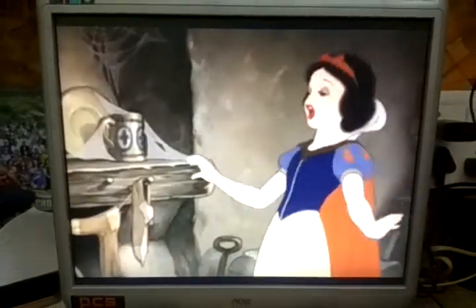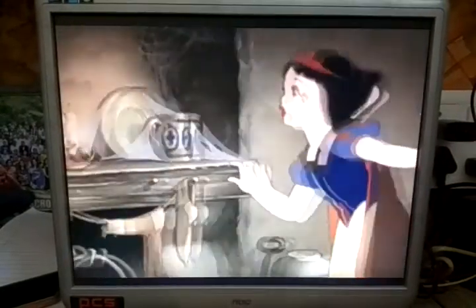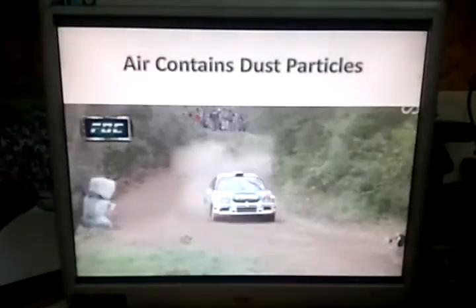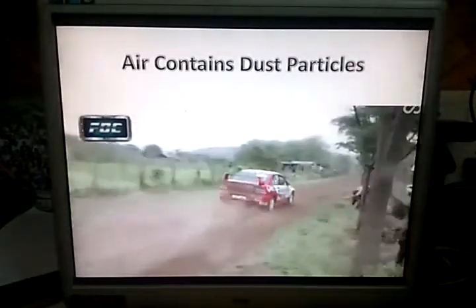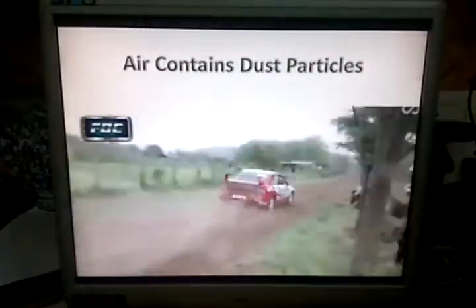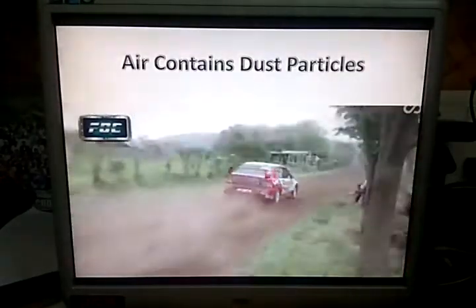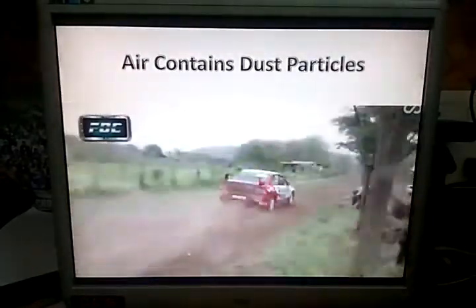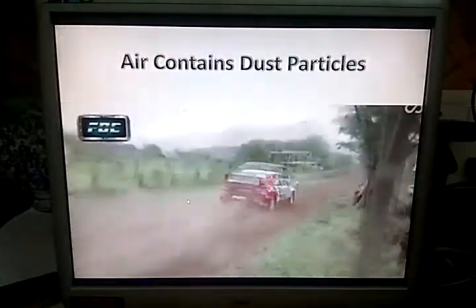Dust particles rise up and mix with the air. Vehicles move along the roads. Dust particles rise above the ground and mix with the air. Air becomes more dusty on kacha roads. You can see these roads are kacha, so there is more dust.